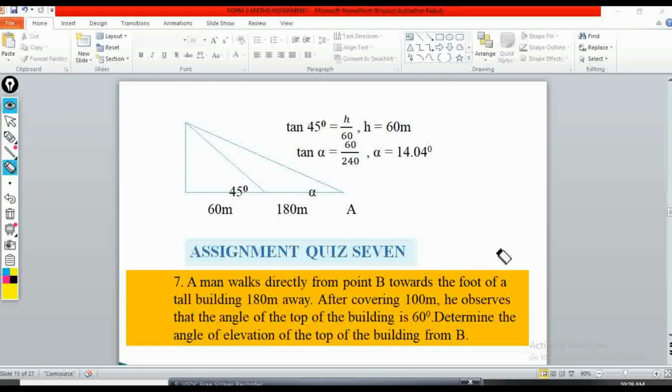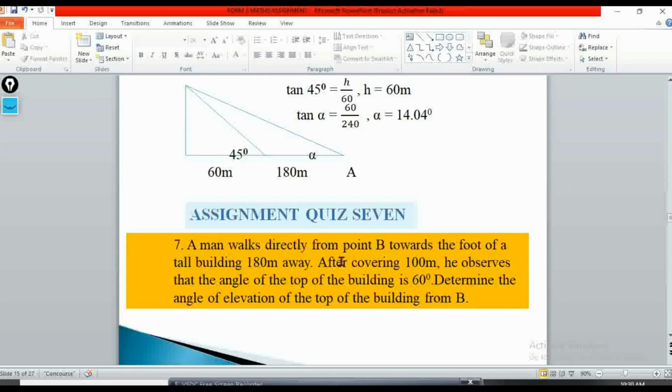So you can also try this one. A man walks directly from point B towards the foot of a tall building 180 meters away. After covering 100 meters, he observed that the angle of elevation of the top of the building is 60 degrees. Determine the angle of elevation of the top of the building from B. So you can also work that out as your assignment for question number 7.